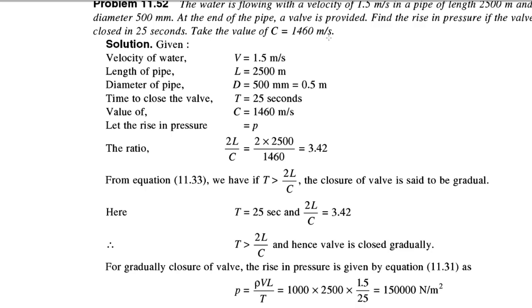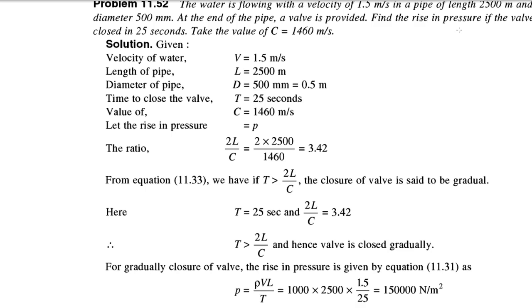So what data is given to us? The velocity of water is given, that is V is equal to 1.5 meter per second. Length is given, that is 2500 meters. Diameter is given in mm, that is 500 mm; convert it into meters, we get 0.5 meters. The time of closure of the valve is given, capital T is 25 seconds, and the value of capital C is given as 1460 meter per second. So what is to be calculated? That is the rise in the pressure.